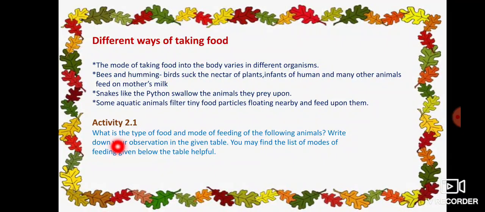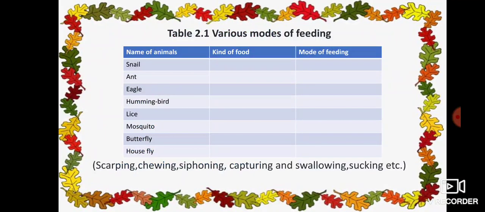See here, in the next slide there is a table. In that table, some names of animals are given. For those animals, you have to write which type of food they eat and by which mode they eat. See here, Table 2.1, various modes of feeding. This table includes three columns. In the first column, names of animals are given. Kind of food means which kind of food these animals eat, that you have to write here. Mode of feeding, by which mode they eat, you have to write in the mode of feeding column.